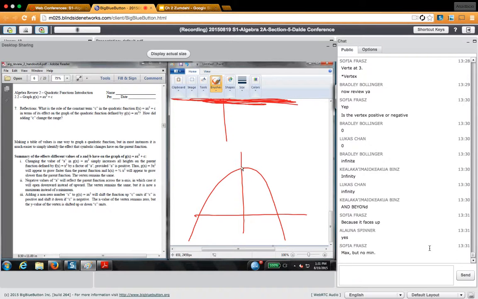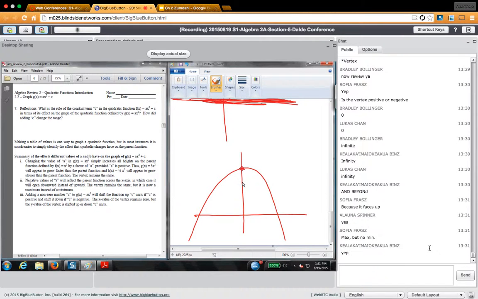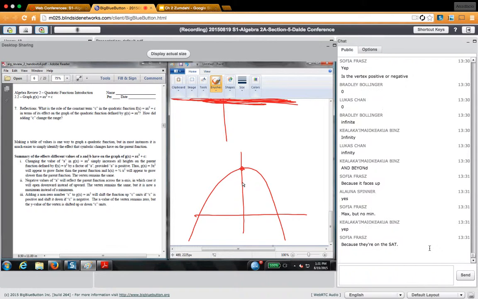Now, I think that my last thing I'm going to talk to you folks about before we leave is the motivation for why we're learning parabolas. My answer is this. Look, maybe not all of you are going to grow up to be physicists. However, I would hope at least one of you does. Because they're on the SATs. Yeah, but what does the SAT really do? I don't know.